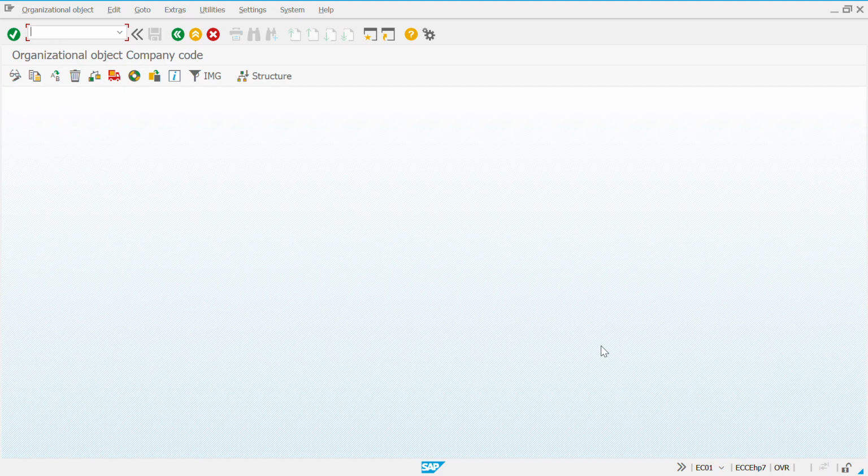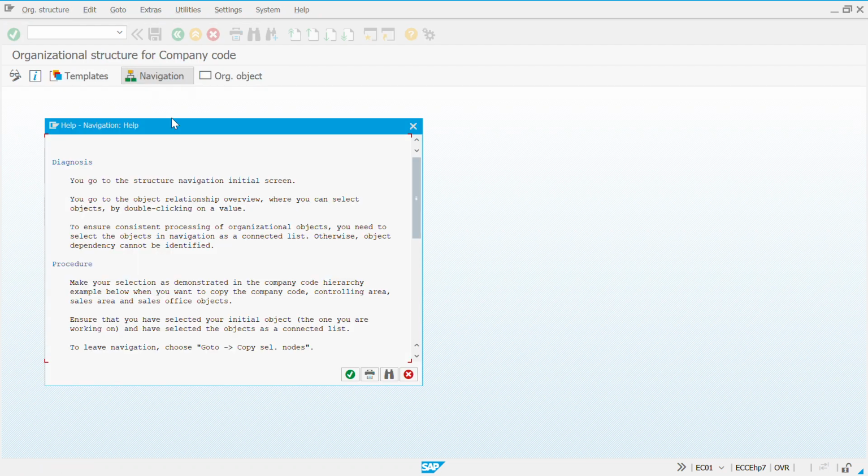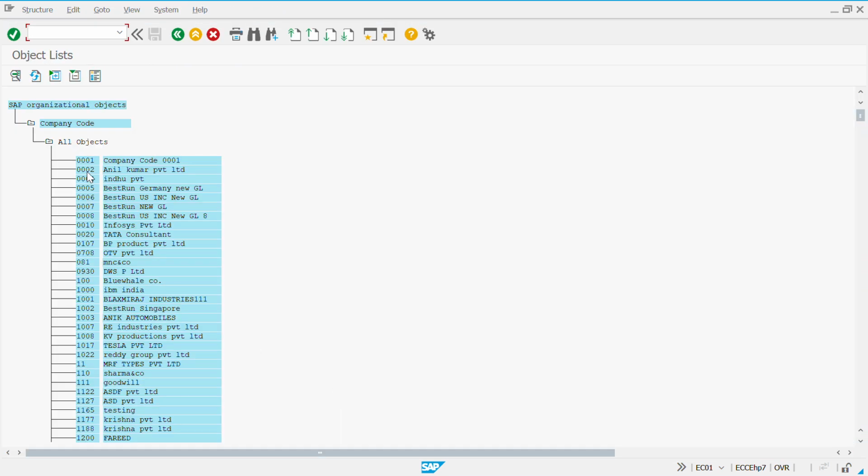So if you see this kind of window appears, now this window might give you some deja vu because the same window was available when we copied company code and plant. Okay, so here you go to structure, and say navigation. Just click on enter. Now, if you see, it shows all the details, like all the company codes.